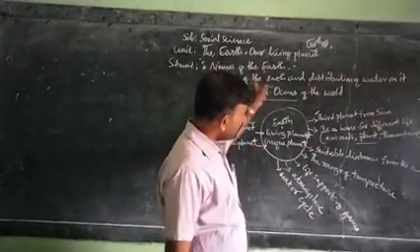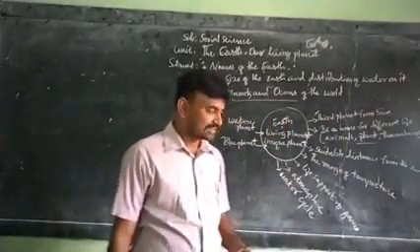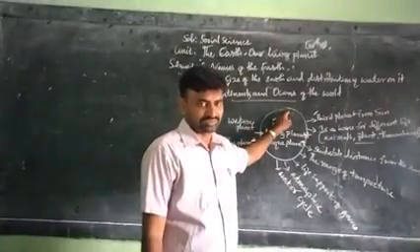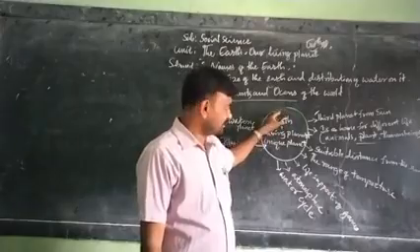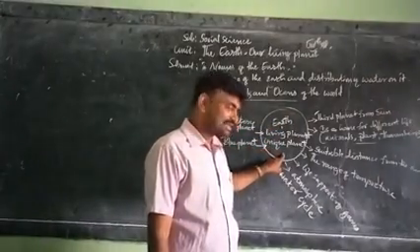So all these things, our earth has different types of names.